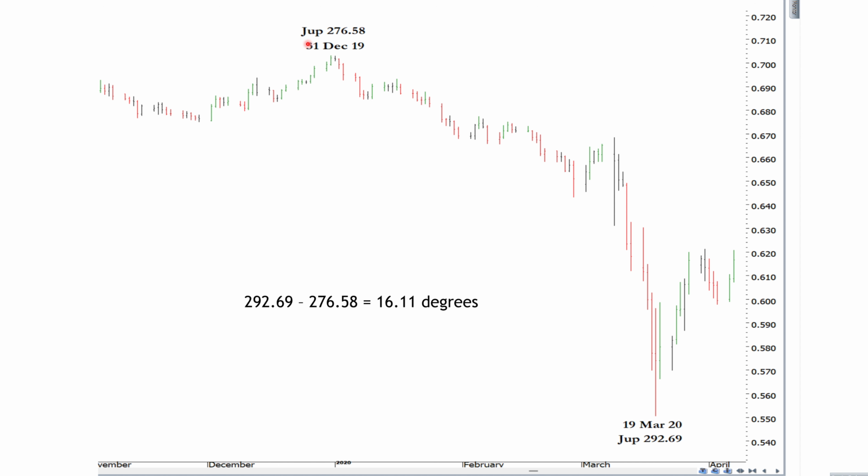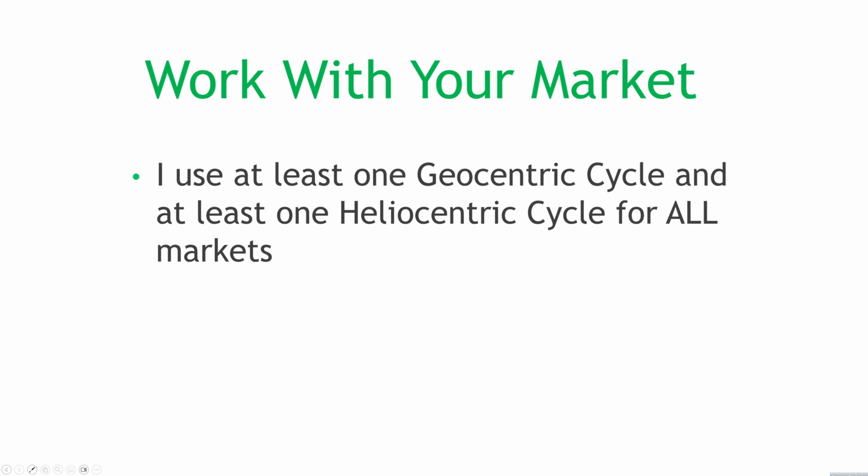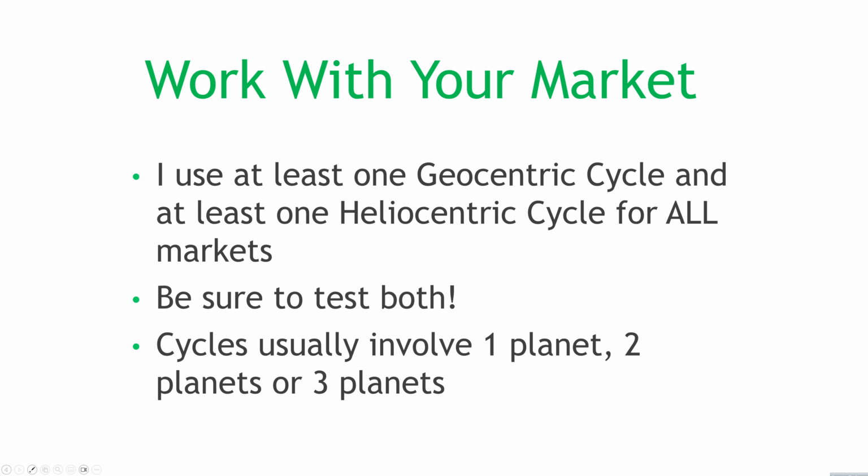So you've got to go through the planets and you've got to go through helio and geocentric and you've got to do the work and it's going to take you time and you're going to feel like a lot of that time is wasted as well, but that's just how it goes if you want to sort this stuff out. So working with your market, I'll tell you, on any market that I use at least one geocentric cycle and at least one heliocentric cycle for all markets. So it's important to test both of them.